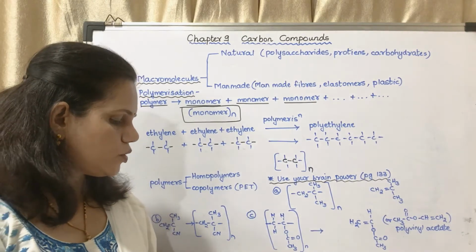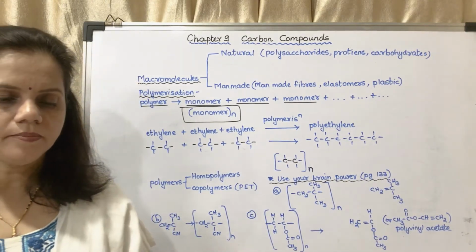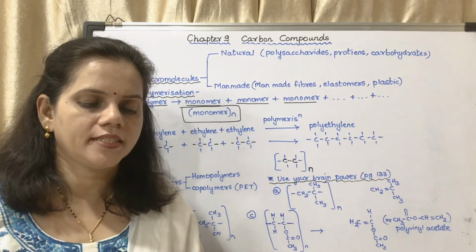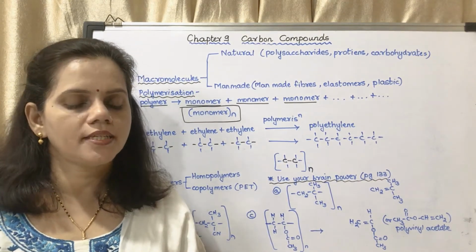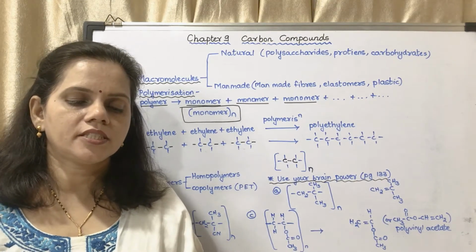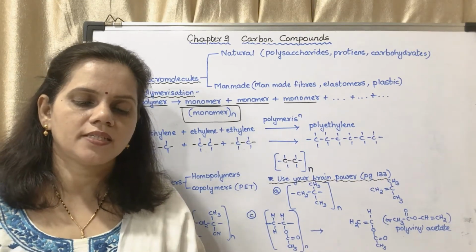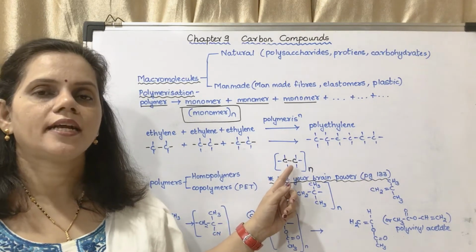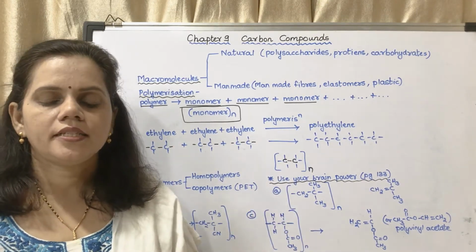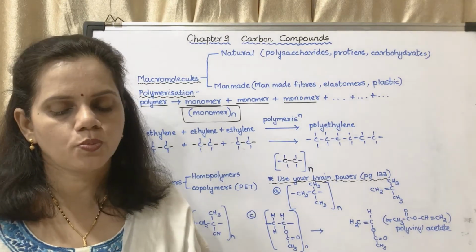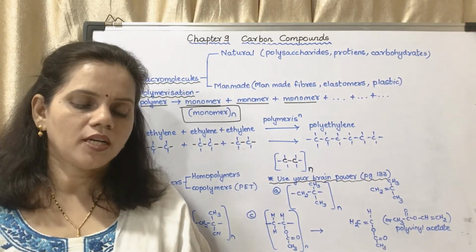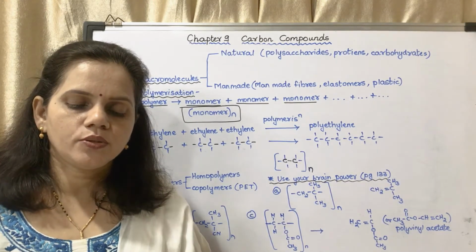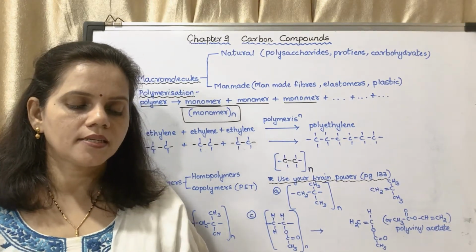Now we may move on to figure 9.27. In that diagram, name of the polymer polyethylene, constituent monomer is ethylene. You may see the structural formula of the polymer. This is the structure which they have shown, that of one unit. It is used in making carry bags and sportswear. Next is polystyrene. The constituent monomer is styrene. It is used in making thermocol articles.